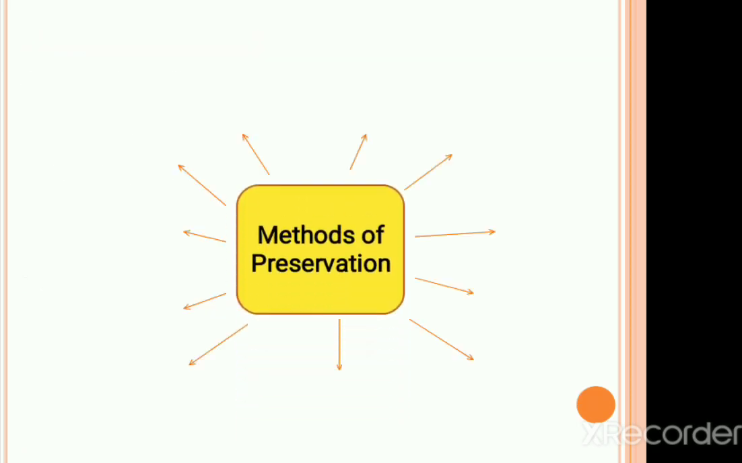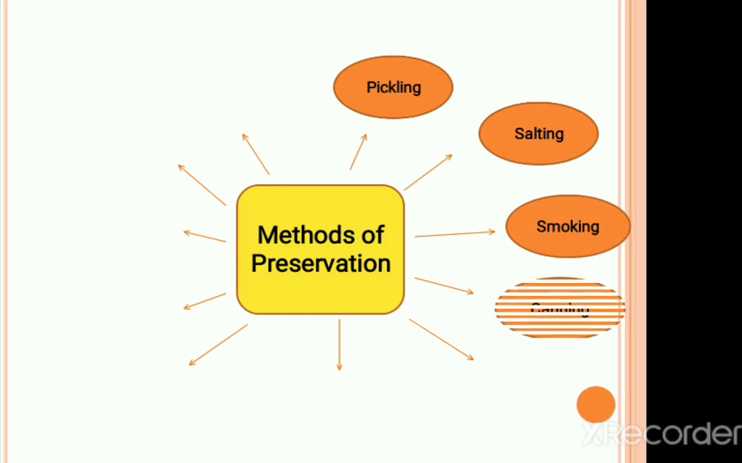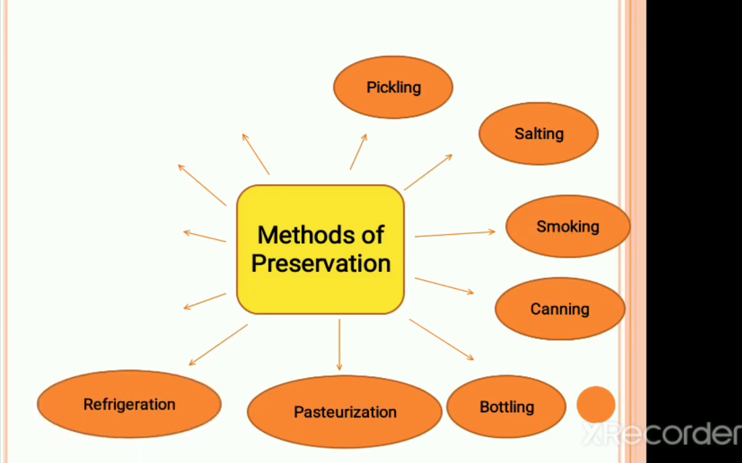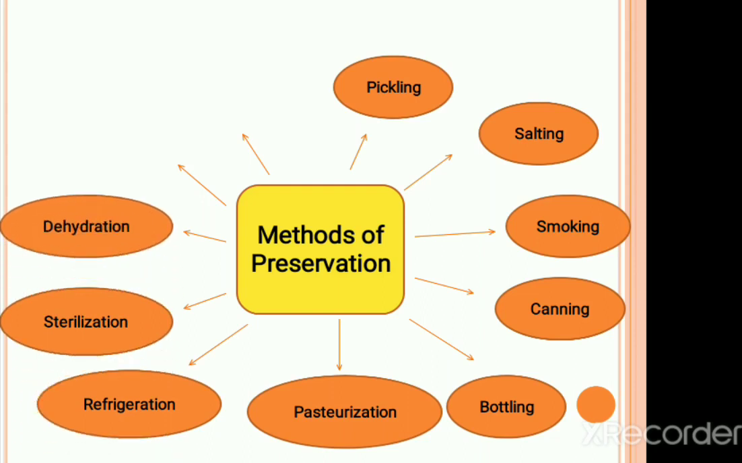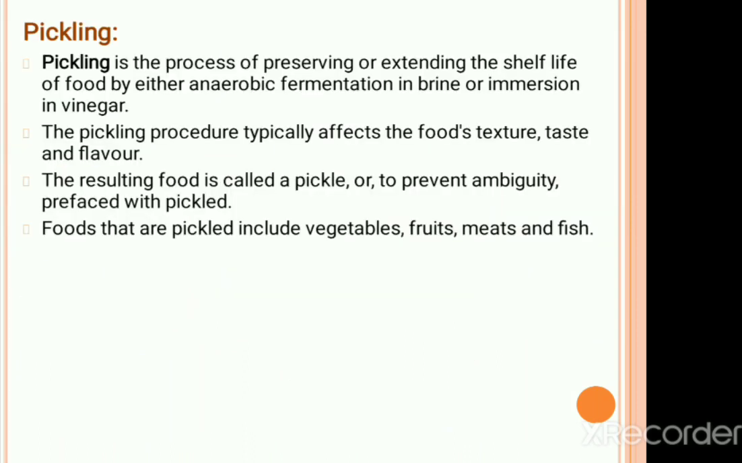The basic techniques of food preservation used commonly in food industry are pickling, salting, smoking, canning, bottling, pasteurization, refrigeration, sterilization, dehydration, chemical additives, and irradiation. Now let's look into the principle and application of each preservation technique.